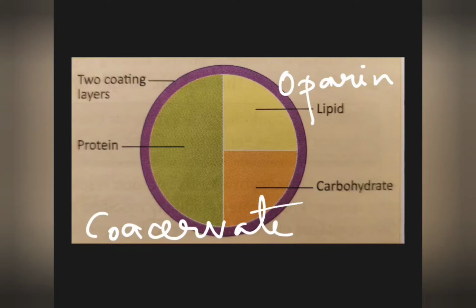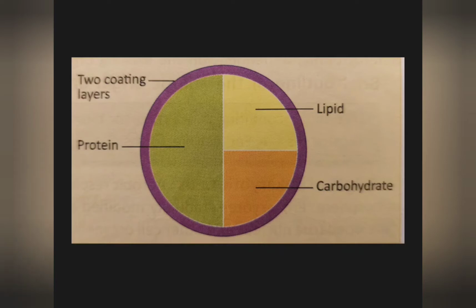According to him, this Coacervate was a complex of lipid, carbohydrate and protein, as you can see in this picture.